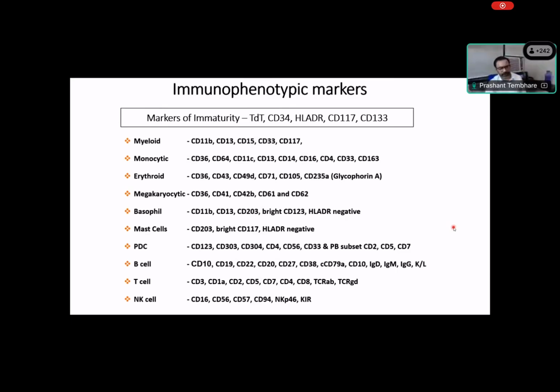Now, these are the different markers which are routinely used. There are more than 400 markers that have been used, but these are the commonly used ones in a good laboratory, in an average center, a tertiary hospital. You will find all these markers are present, which are used for different lineages.